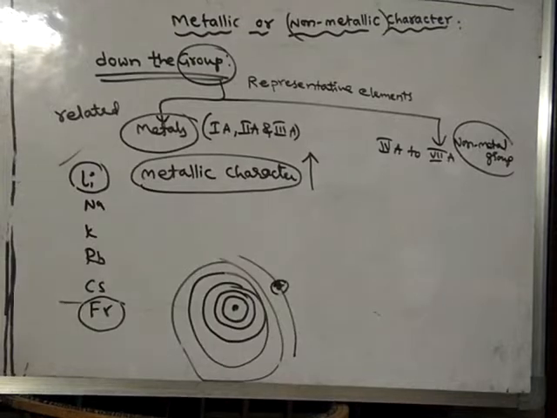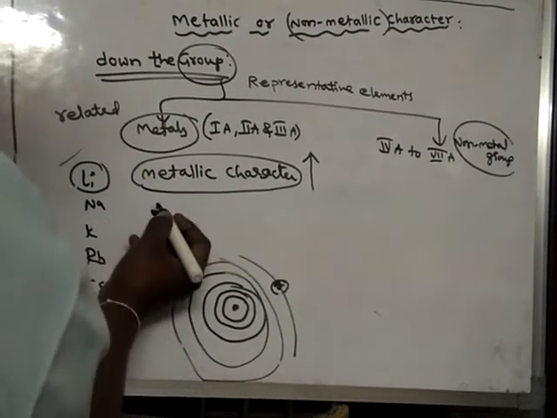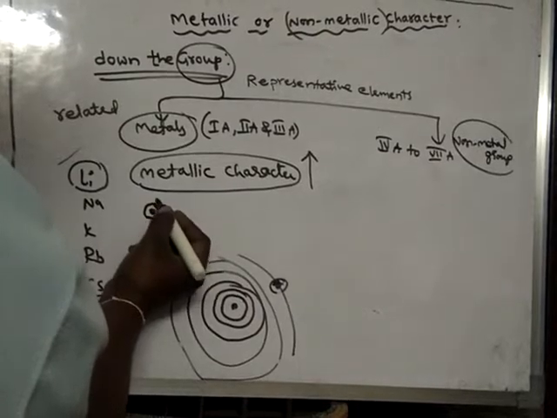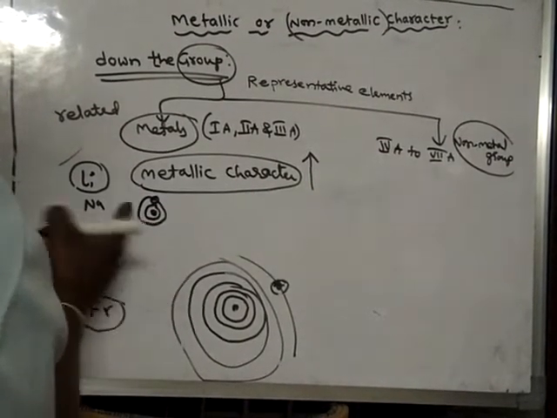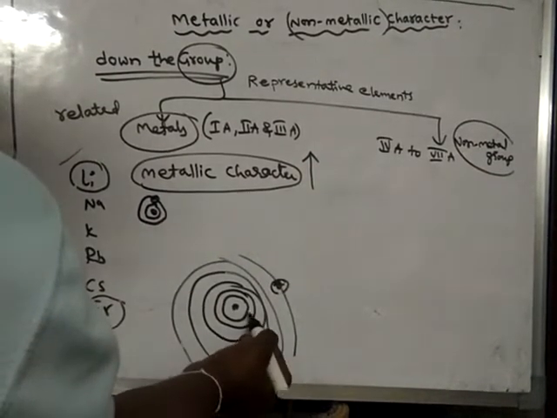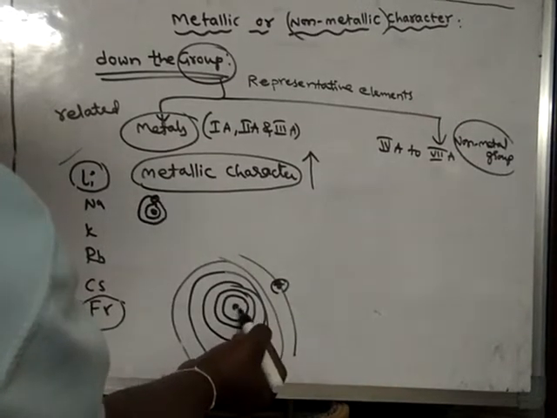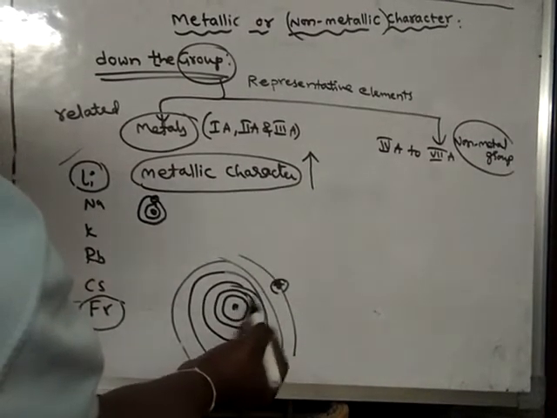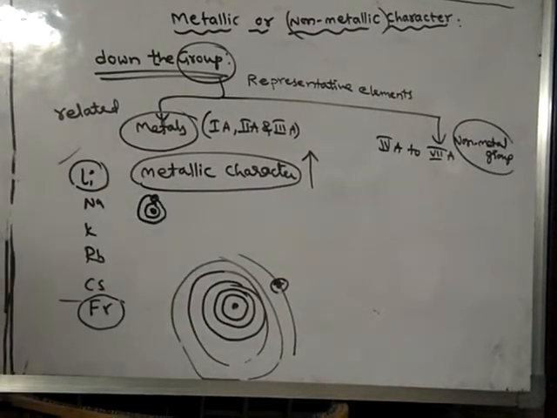Lithium is a small atom. Suppose this is the nucleus of the lithium atom, having only 2 orbits, and the electron of the last orbit is present closer to the nucleus, whereas in francium there are so many shells in between. So the electron is far away from the nucleus and the nucleus has less control over the last electron, whereas in lithium the nucleus has more control.